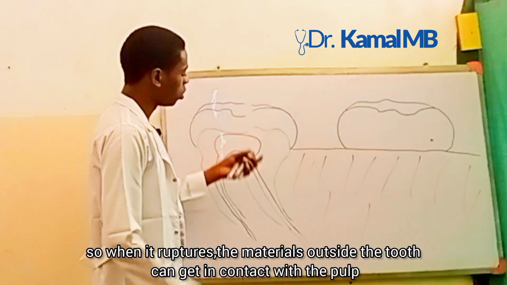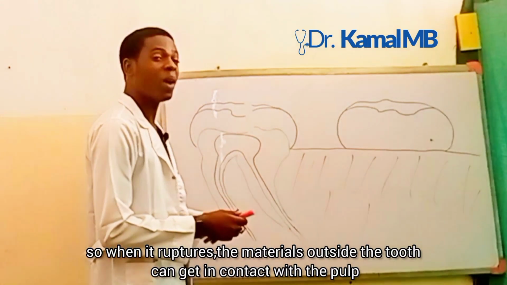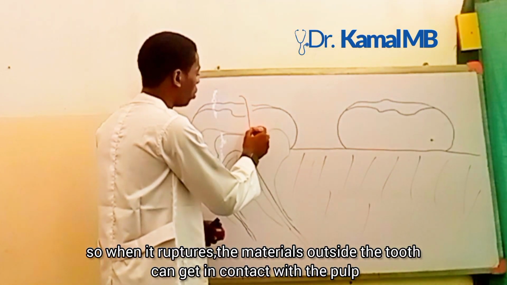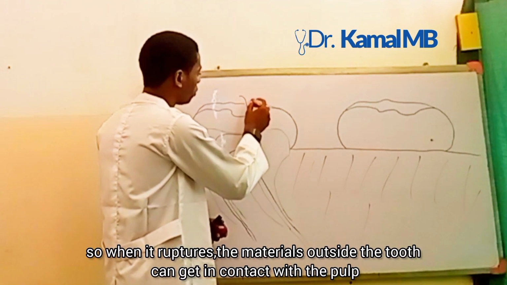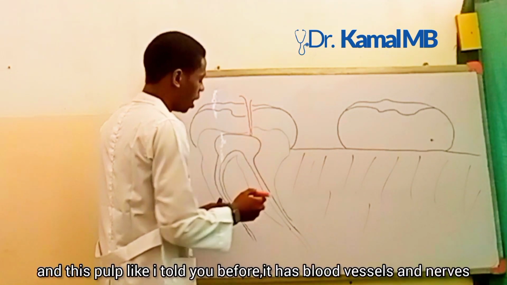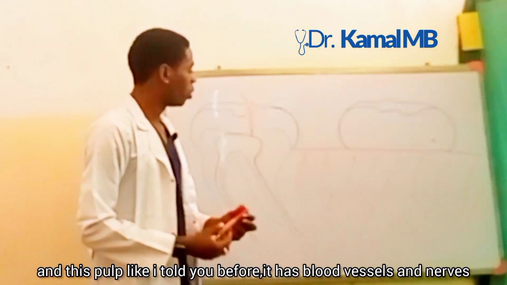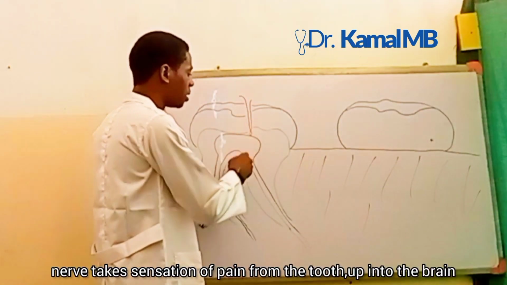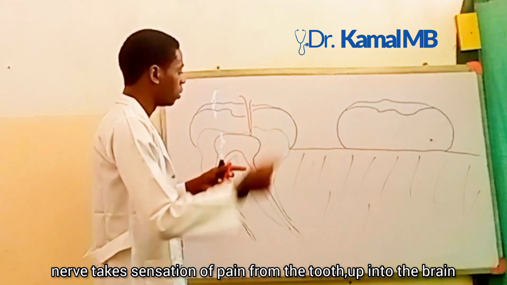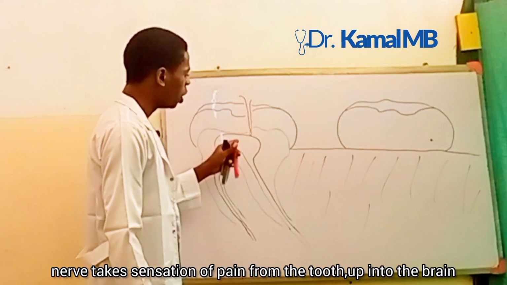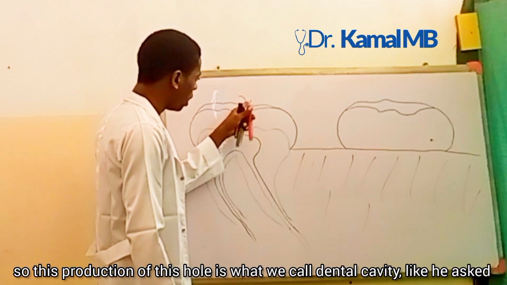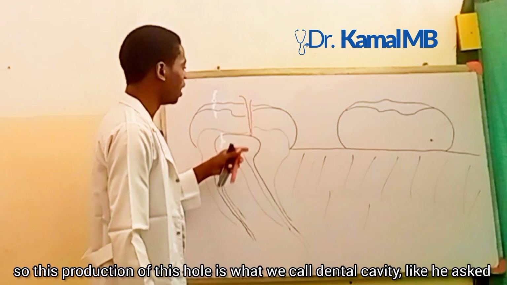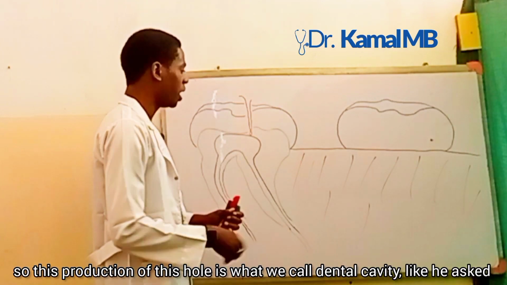When it ruptures, materials from outside the tooth can get in contact with this pulp. And this pulp, like I told you before, has blood vessels and nerves. The nerve takes the sensation of pain from the tooth up to the brain. So the production of this hole is what we call dental cavity, like you asked.